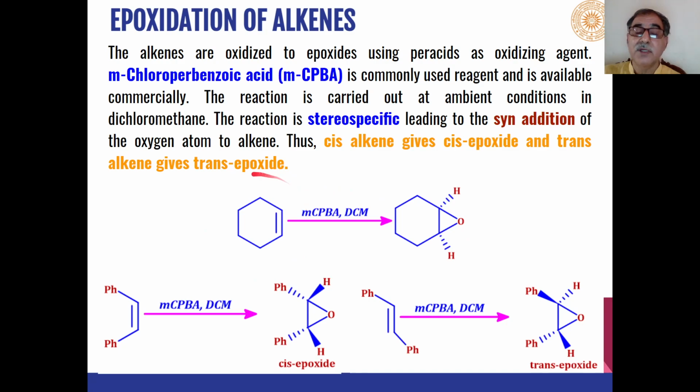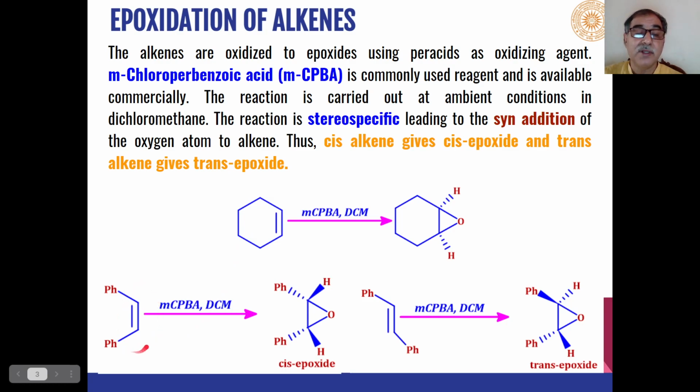When alkenes are reacted with metachloroperbenzoic acid in dichloromethane as the solvent, epoxides are formed as the product. Oxygen adds across the carbon-carbon double bond, and the selectivity of this reaction is such that it is always a syn addition of the oxygen atom. That means cis alkenes will give us cis epoxide, whereas trans alkenes will give us exclusively trans epoxide as the product. So these are the examples.